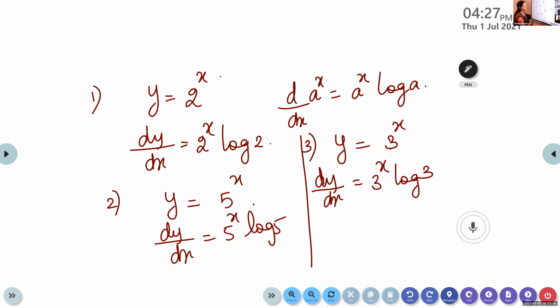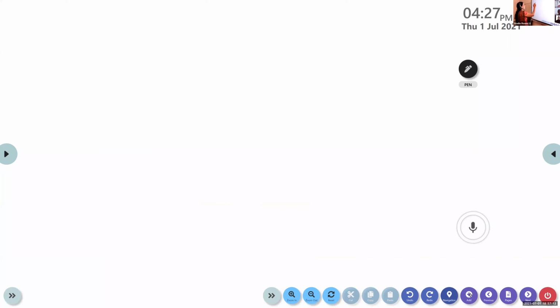Now note these homework questions. Find the derivatives of the following.